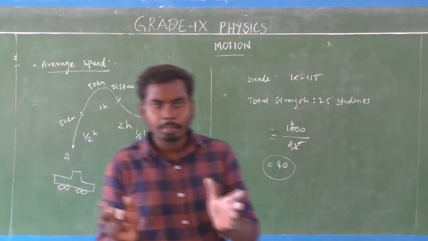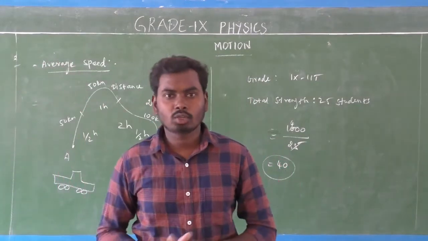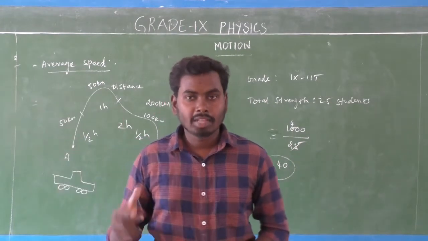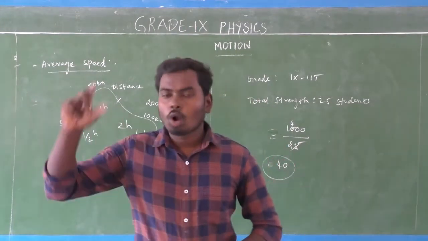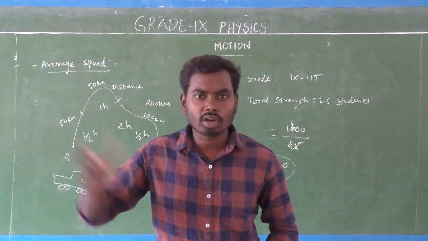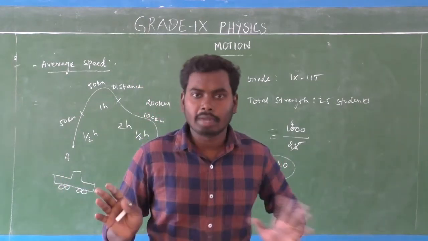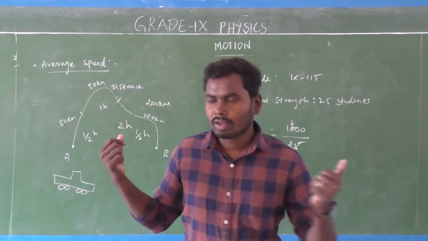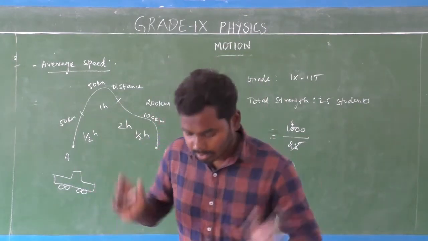So what is speed? Speed means distance covered by the object over time. Then what is average speed? Average speed means total distance covered by the object divided by total time taken. Very, very simple, so don't get confused.